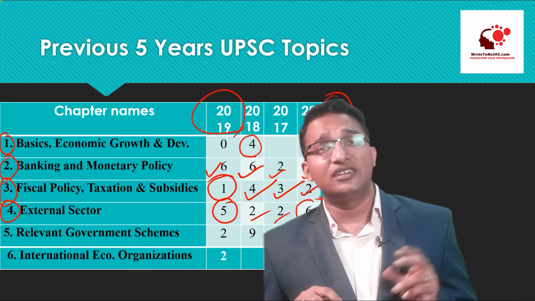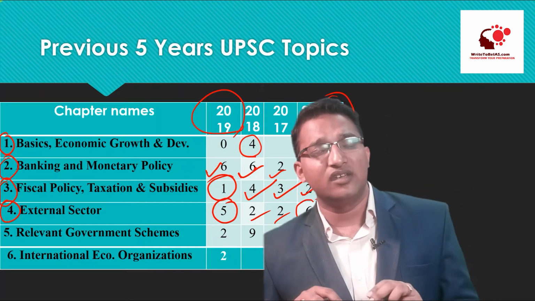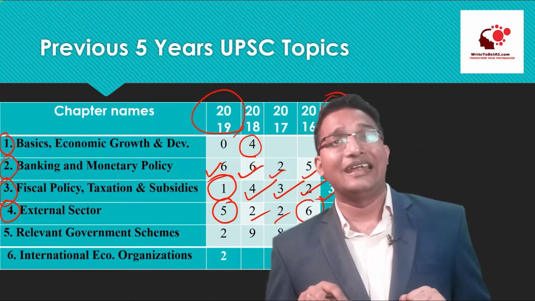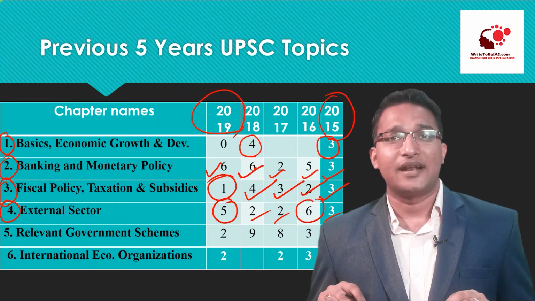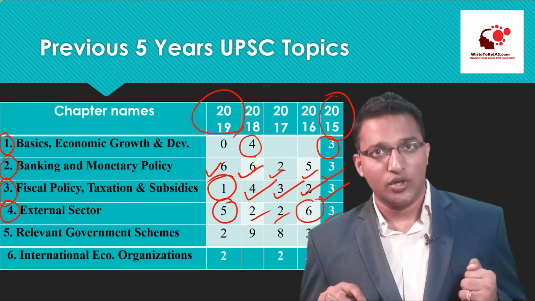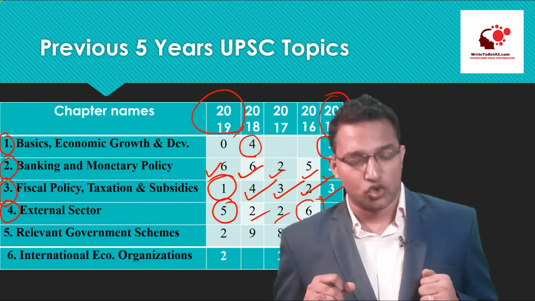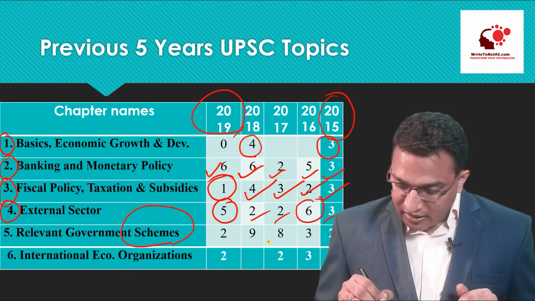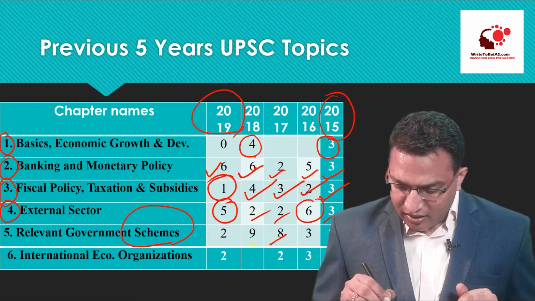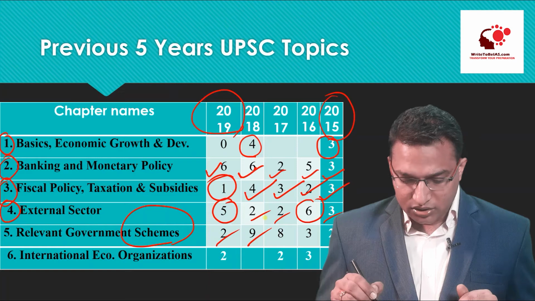Friends, I will say only one thing: if any chapter is giving at least 1 question on a yearly basis, that means you can't ignore that chapter, and that chapter has to be your strength. You have to have a strong fundamental in those topics. Relevant government schemes, very important. In 2017 and 2018 there were 9 questions, 8 questions, 2 questions.